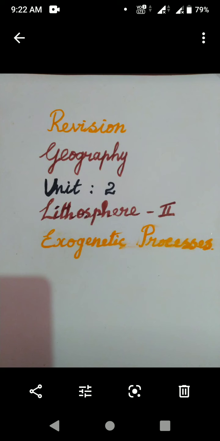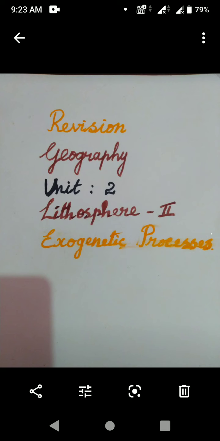Okay, so today, the second class revision, we are going to see Geography Unit 2, Lithosphere: Exogenetic Processes. We are going to revise this lesson. Okay, so first, choose the best answer. The disintegration or decomposition of rocks is generally called as dash. Do you know the answer? That is weathering.